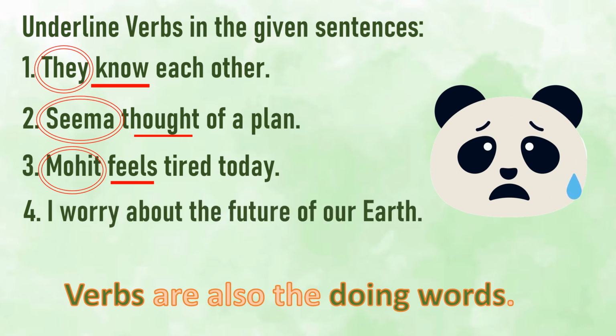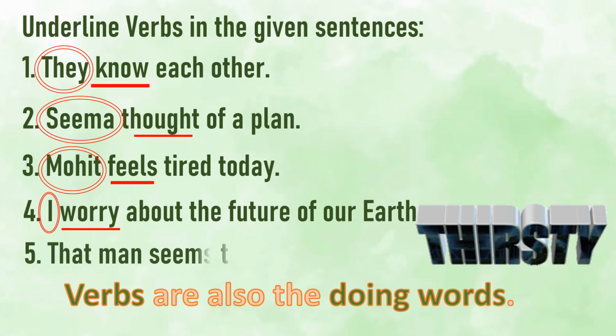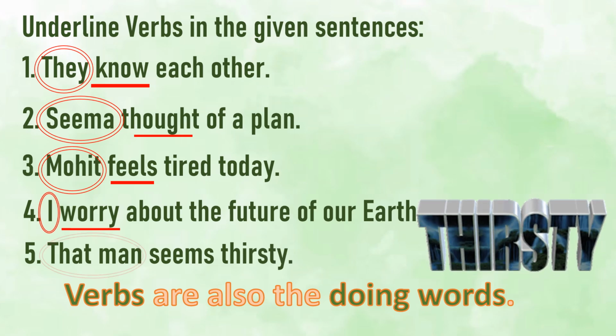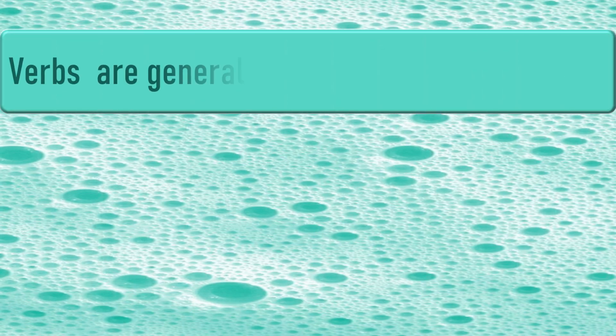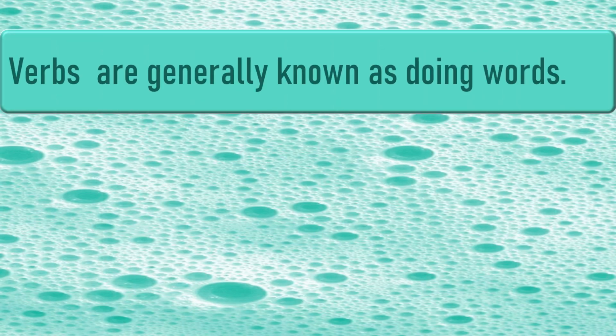Next. I worry about the future of our earth. Now, I is the subject. And what I do, I worry. It's not a physical action. We cannot perform physical actions, but the work is doing here. I worry. So worry is your verb. Next, that man seems thirsty. That man is the subject and seems is your verb. So verbs are generally known as doing words also.